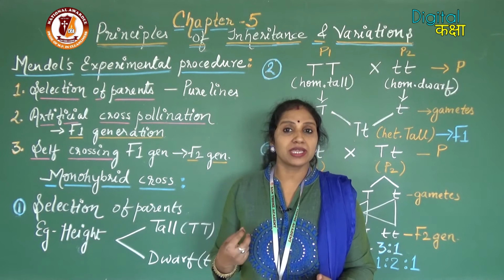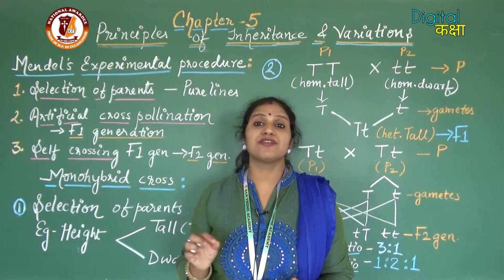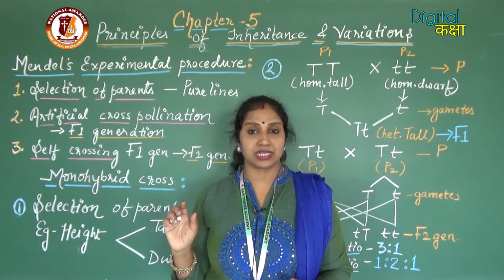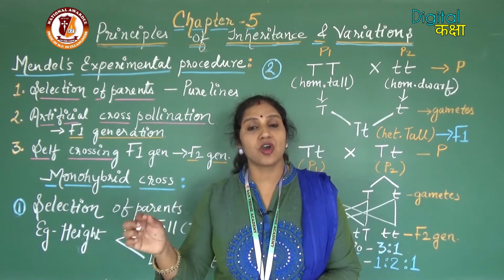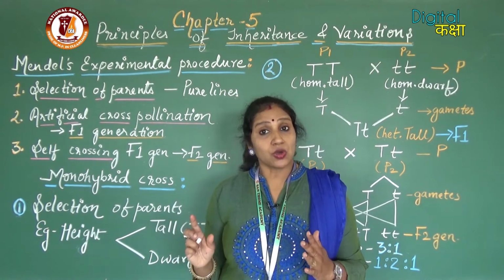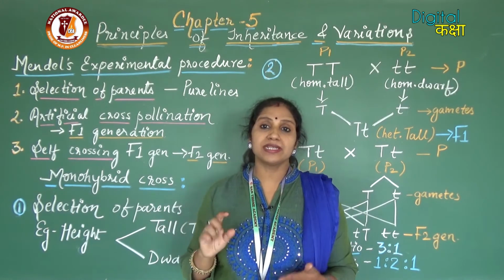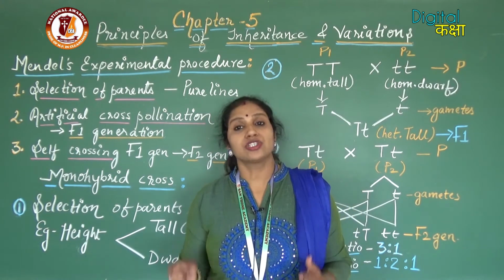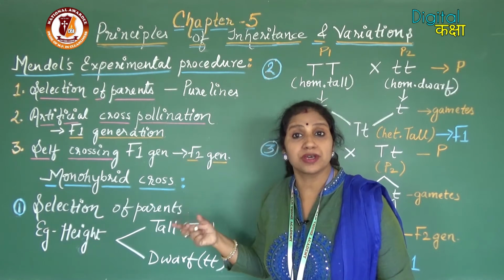Emasculation means the removal of anthers before maturity to avoid self-pollination. Bagging means covering the stigma to avoid foreign pollen grains. So, from the selected plant, the pollen grains will be dusted on the stigma of the other plant. In this way artificial cross-pollination is performed.